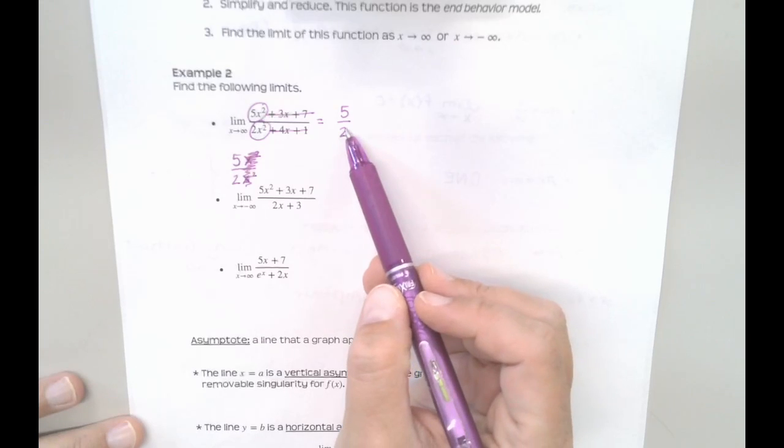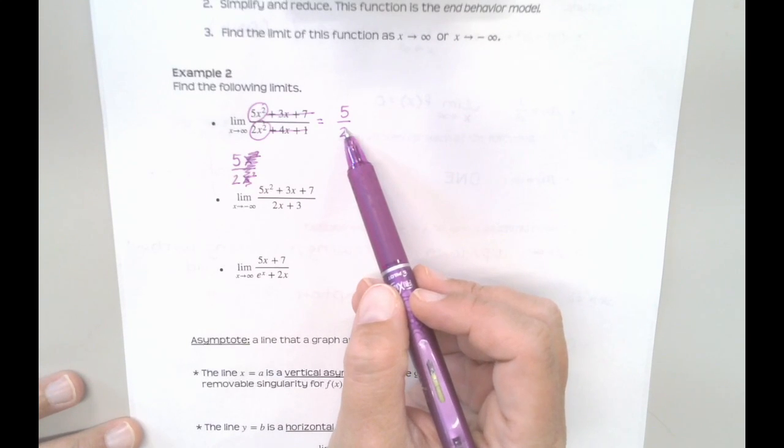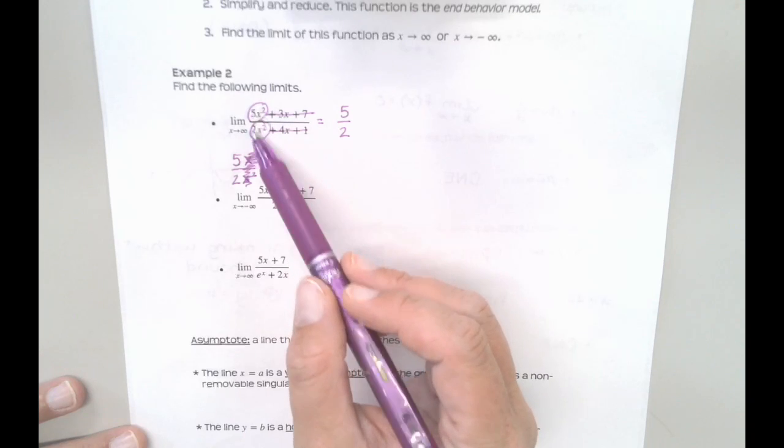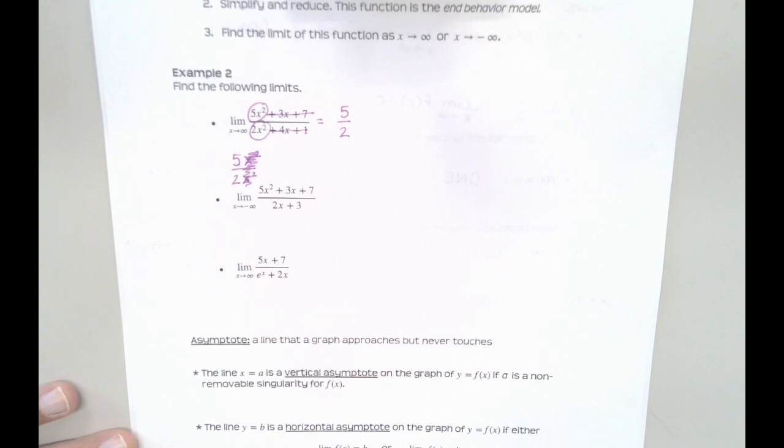I had a great Desmos graph to show that, but I don't think the way I'm recording this video that I can show it right now. But we'll make sure to talk about that in class, and I'll show you what I mean by this. But what this is really telling me is that I have a horizontal asymptote at 5 over 2. Okay, I could just cancel out those x's and say I'm left with a 5 over 2.